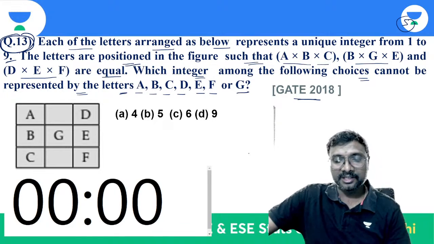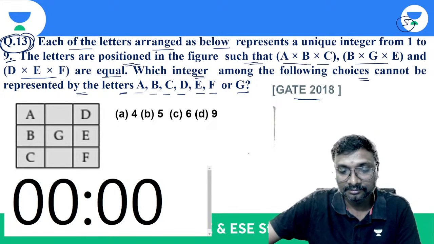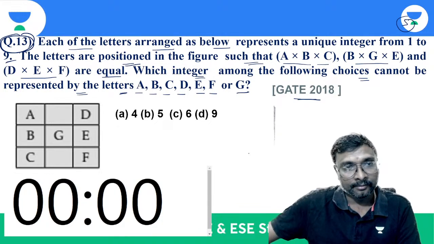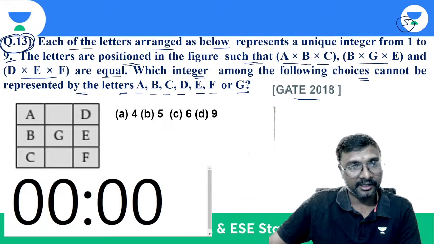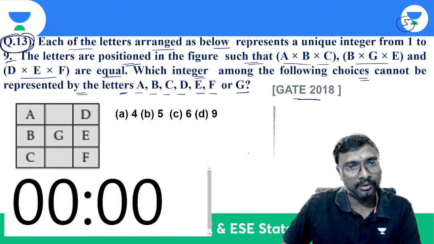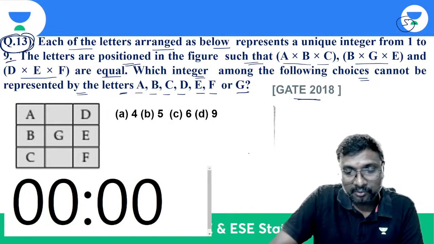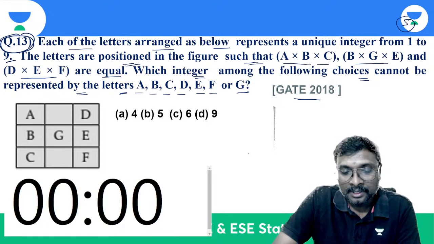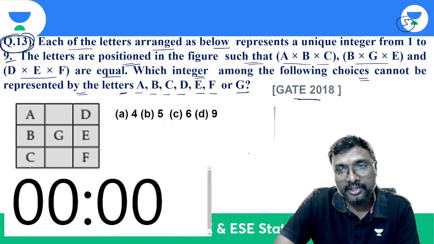Which one is not to be used, if you just observe? What do we have to use? A into B into C, B into G into E, and D into E into F are equal.